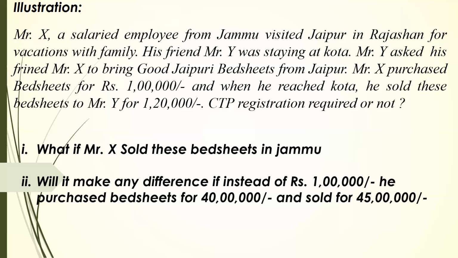Okay, but why regular? Sir, he is having a transaction for 40 lakhs. For CTP he is not eligible because he is not having any business in his hometown. He's a salaried employee. Now he's making a one-time business. Even a trade or commerce or adventure is a business, so it is covered under the definition of furtherance of business.